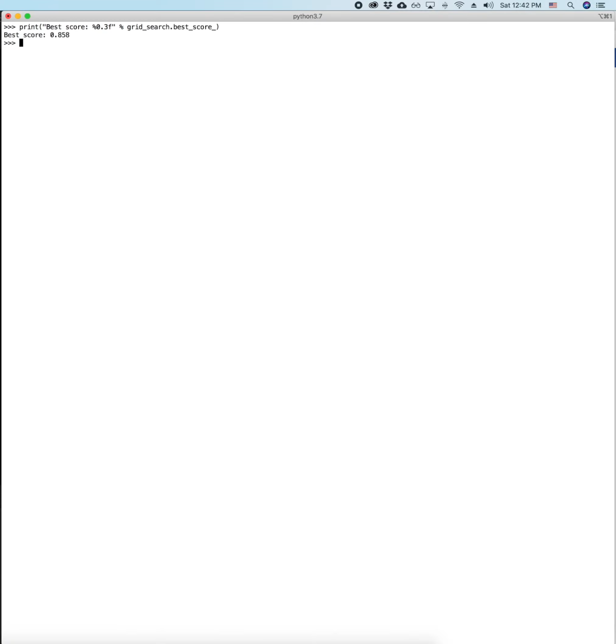Here, I found the best score on my training data, and it turns out I have the best score of about 86% accuracy. And then what are the parameters corresponding to this model? I can find the parameters in the keys and print them out. So it turns out that bigram actually has the best result.